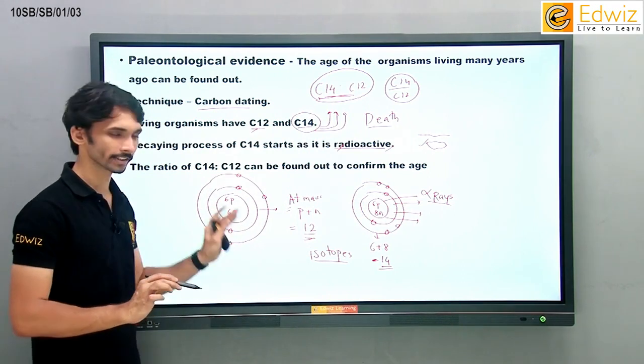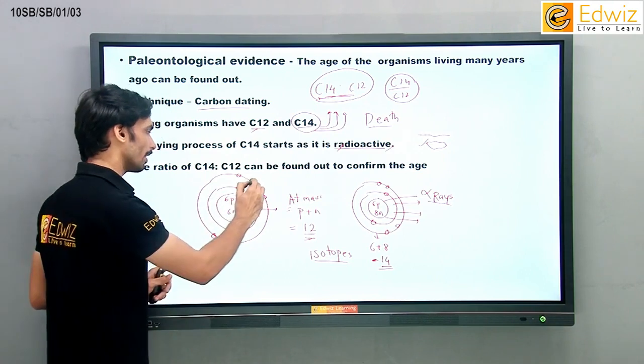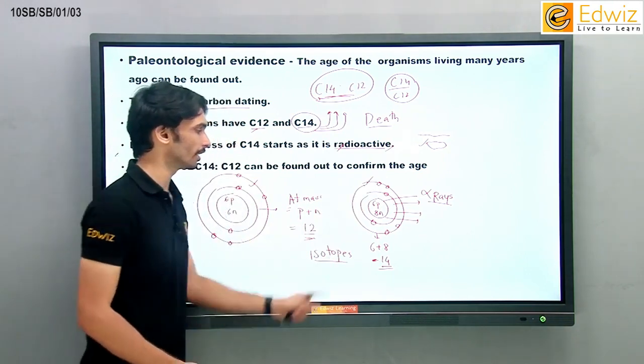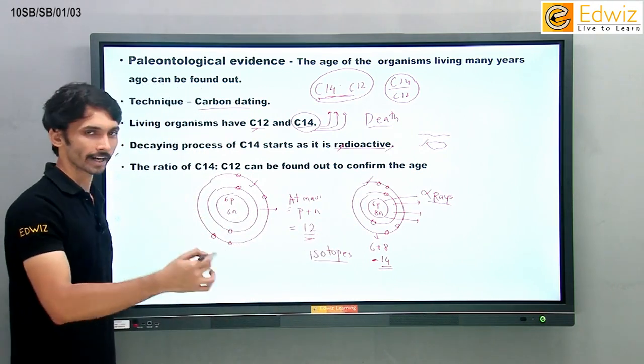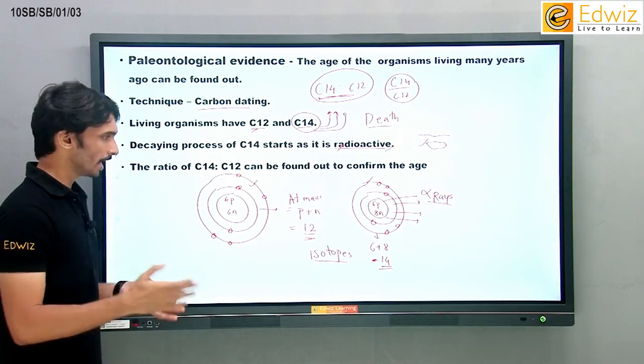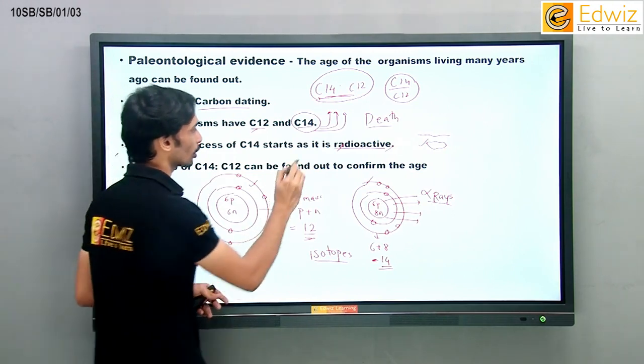It has the 6 neutrons and 6 protons. Therefore, this will ever be stable, while this will never be stable. And therefore, it disintegrates, it breaks down, it releases radiations. When someone releases the radiations, it breaks down. And therefore, carbon 14 always breaks down.